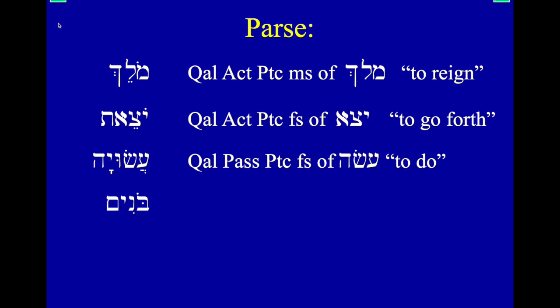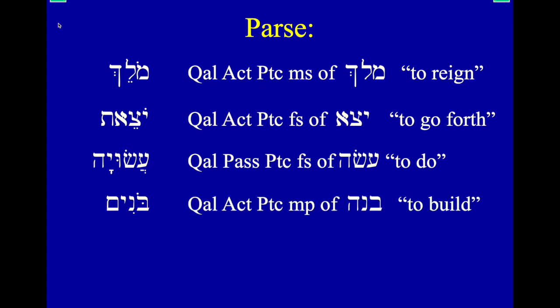Here's another weak root. Again, don't worry about this, but if you come across this, bonim, you have an im ending, that's plural. You have a holam over your first radical. Well, that's interesting. You don't know this yet, but there's a verb bana, which means to build. It's a third hey. The hey disappears when you add the ending. I know you don't know that yet, but just follow with me here. I see the holam over my first radical. I see the masculine plural ending. I can get that that's a Qal active participle, masculine plural. I can get all that right even if I'd never seen this root before. So this is the root bana, which means to build.